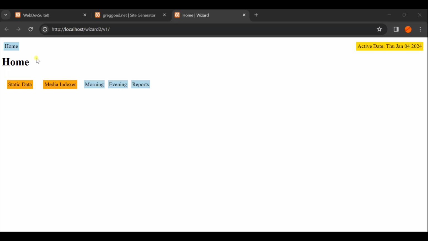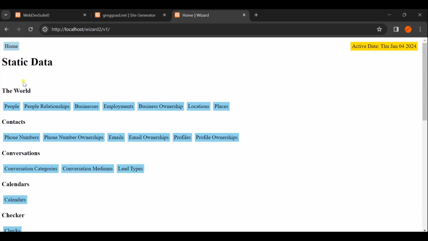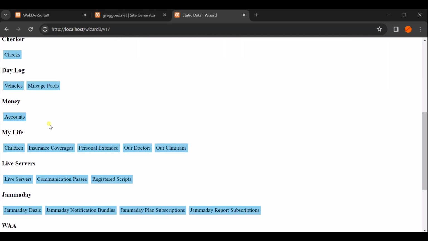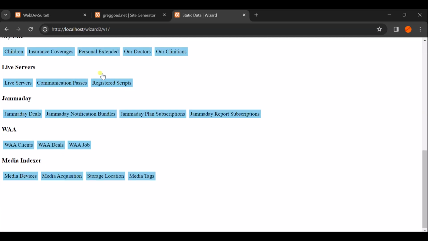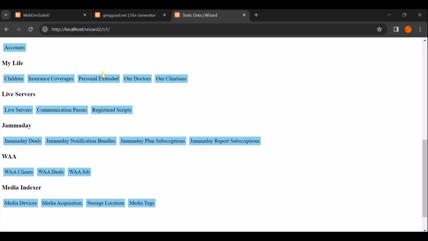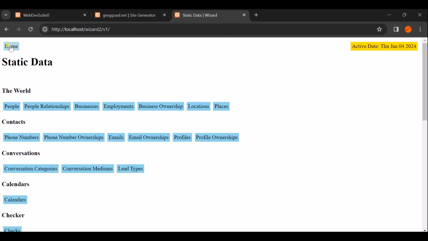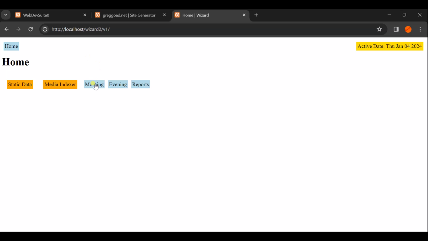To start with, we have this static data, which is the data that I keep track of. These are just lists that grow slowly. They aren't daily. They're things that my daily logs refer to. I'm going to go back home, and every morning I do this, and I do a little bit of stuff, and that's going to grow as things grow.